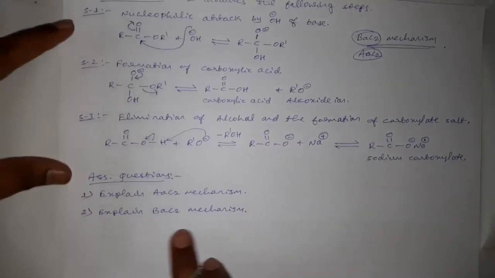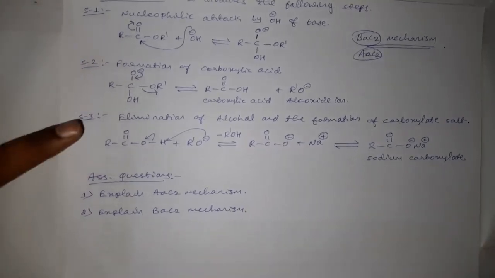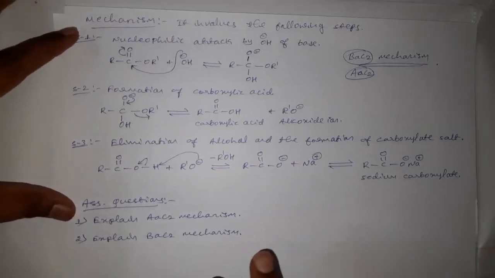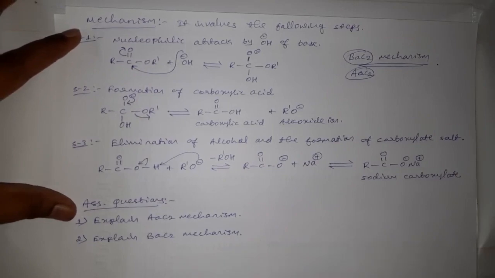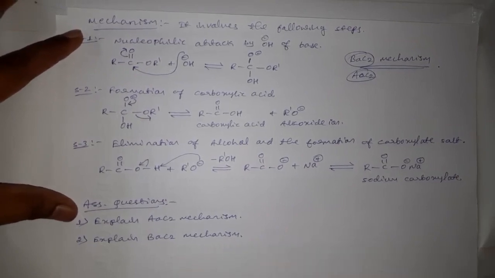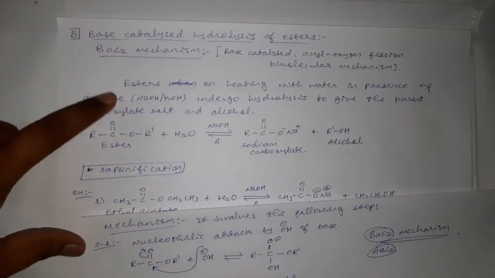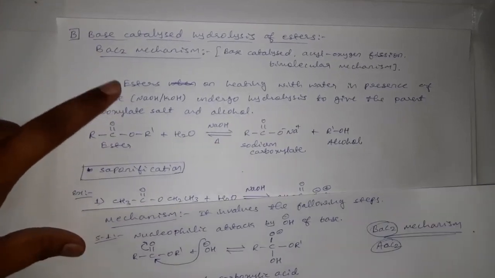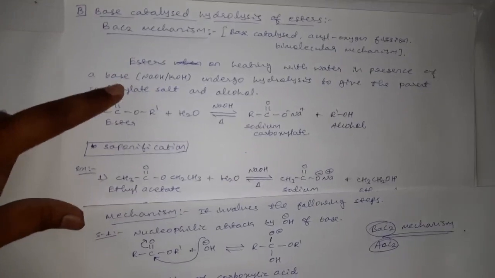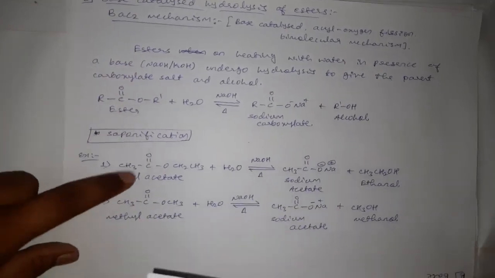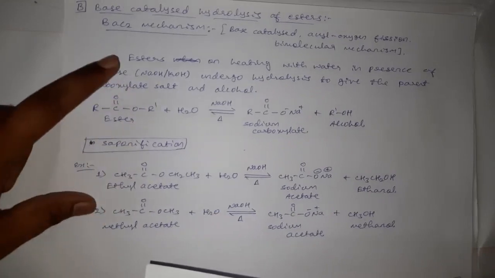If they are asking like this, then in general, we can explain what the AAC2 reaction is, or the acid catalyzed or base catalyzed hydrolysis of ester. First we have to write what acid or base catalyzed hydrolysis of ester is, and we can write the general reaction, or here we can write some particular example to explain the process.